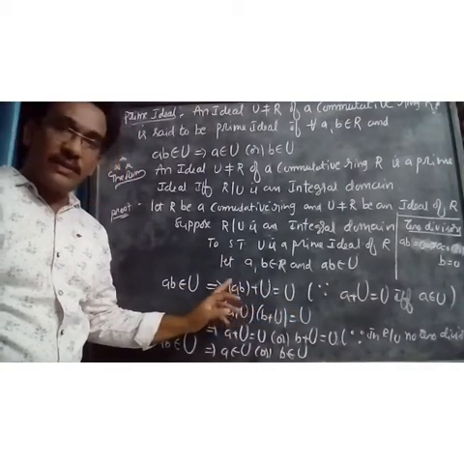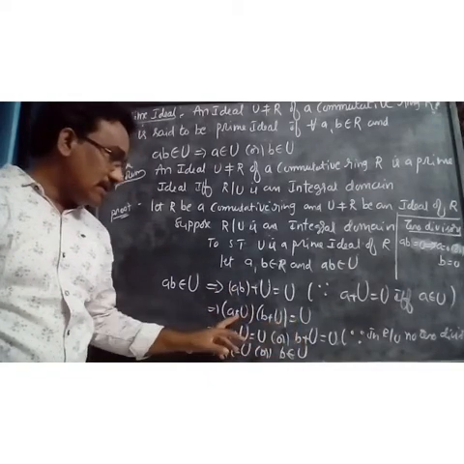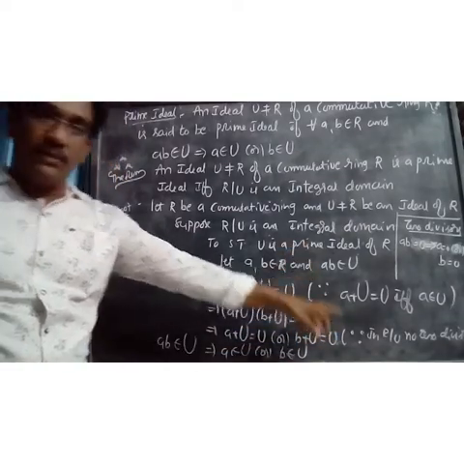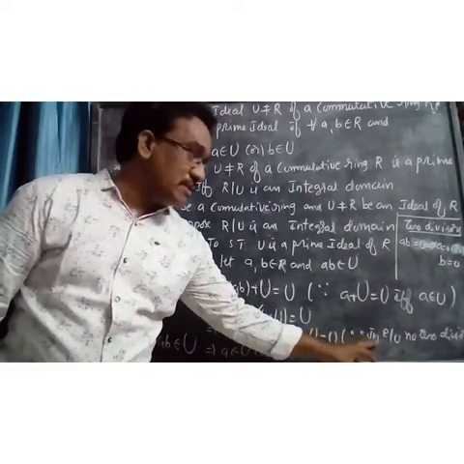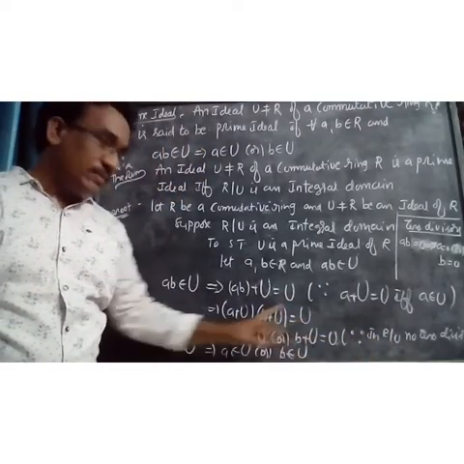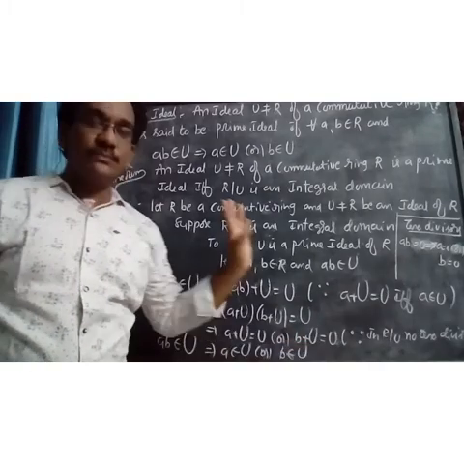By the product of quotients, this can be written as (a + U)(b + U). This is like ab equals 0. There is no zero divisor because R/U is an integral domain. R/U is an integral domain means no zero divisors. So (a + U)(b + U) equals U implies a + U equals U or b + U equals U.